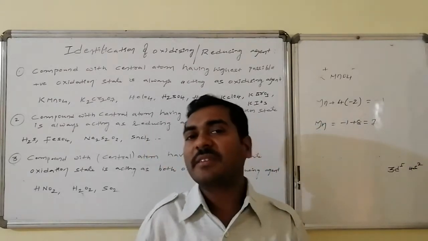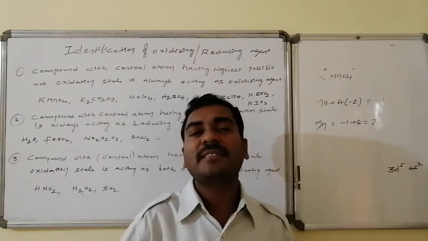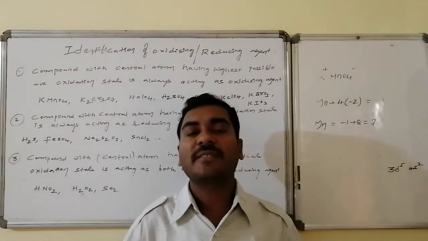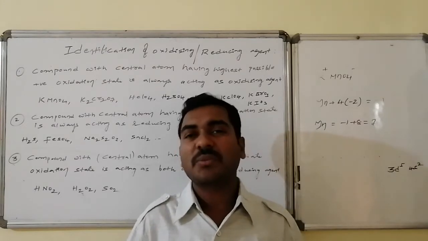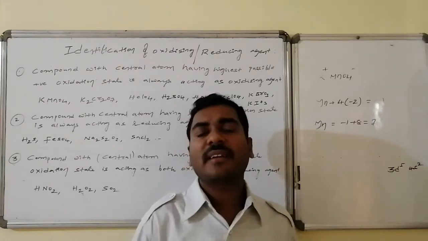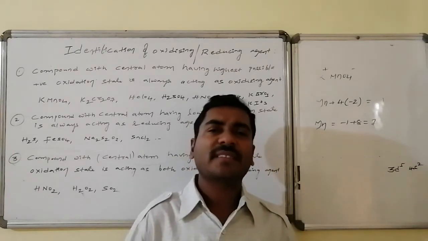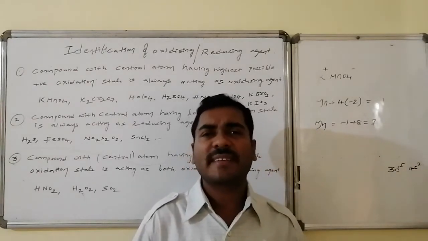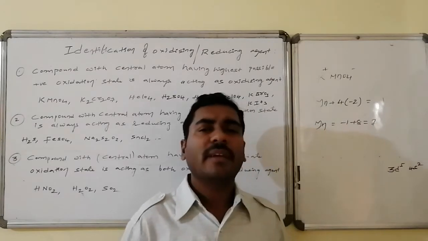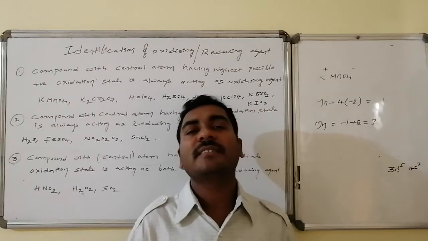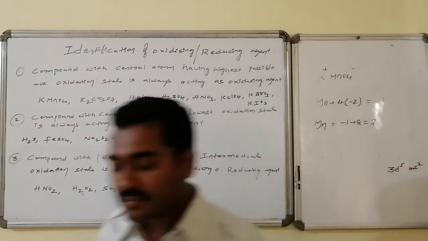So if it is involved in a chemical transformation, it gains electrons, and it may be transferred to manganese +4, manganese +2, or other related compounds of manganese, otherwise manganese +6 compounds are formed. So in every case it is gaining electrons, and it is acting as an oxidizing agent.